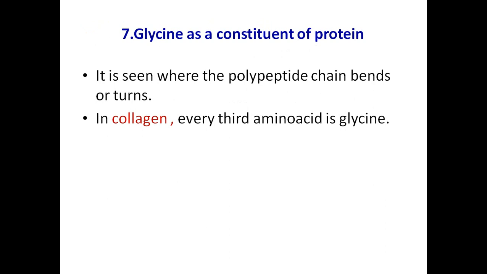Glycine is also a part of many biologically important peptides and proteins. Many polypeptide chains contain glycine, and collagen is a very important protein which contains glycine in rich quantities.